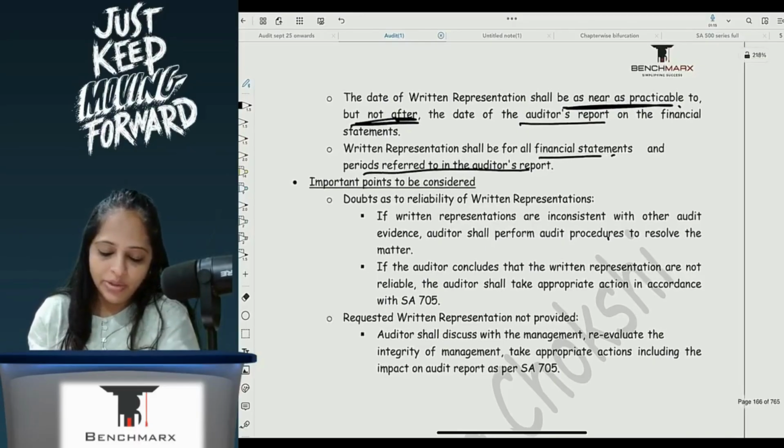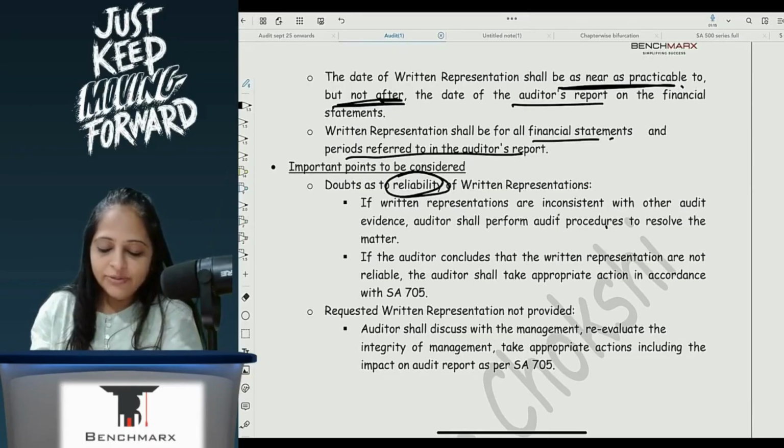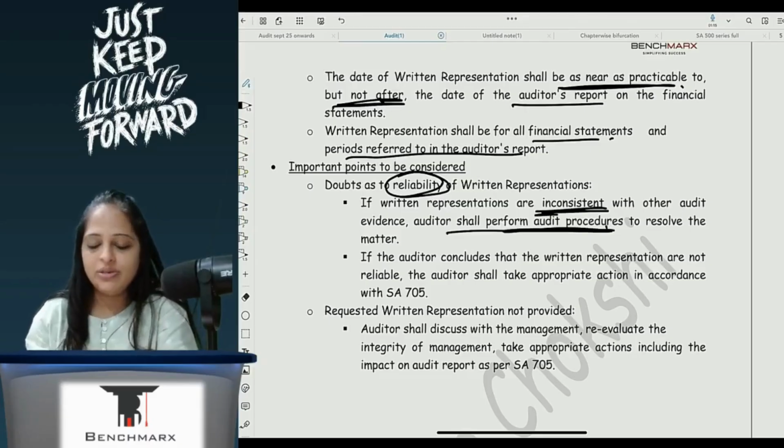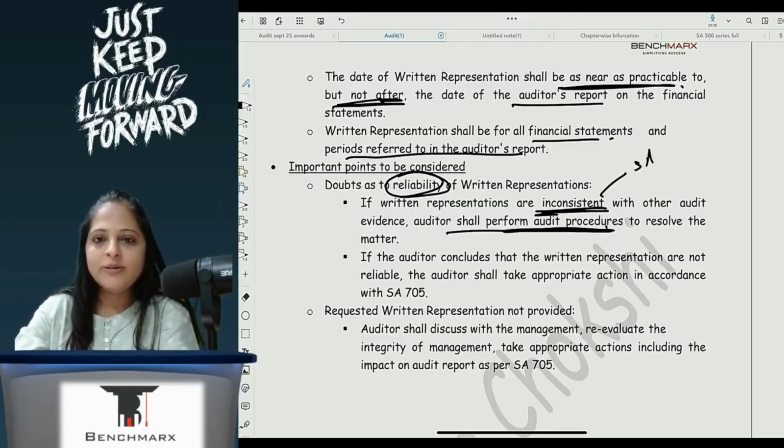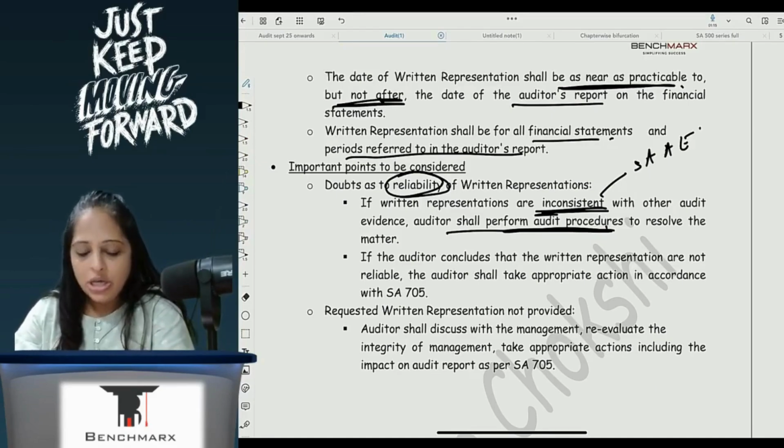What are the other important points? Doubts as to reliability. If written representation is inconsistent with other audit evidence, then the auditor will perform audit procedures. Why? Because this is not sufficient appropriate audit evidence, so I have to perform my additional procedures.